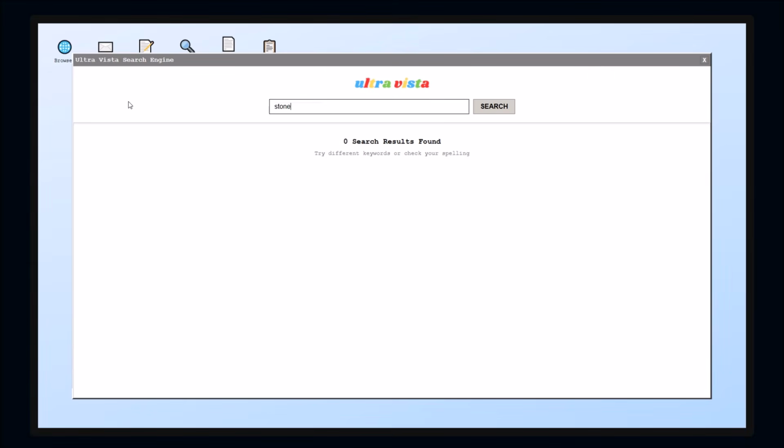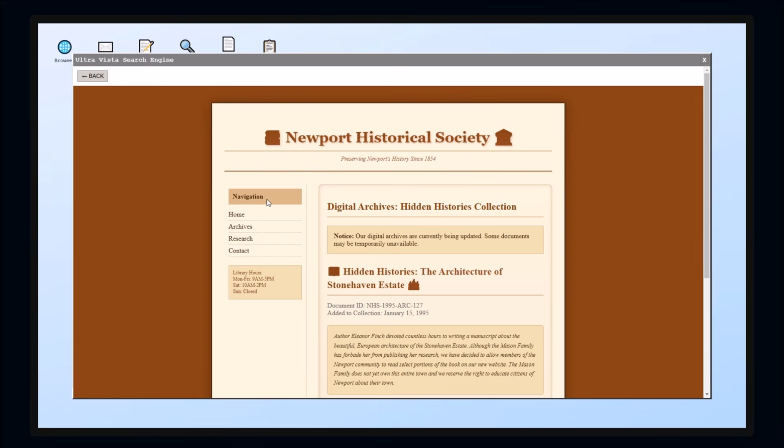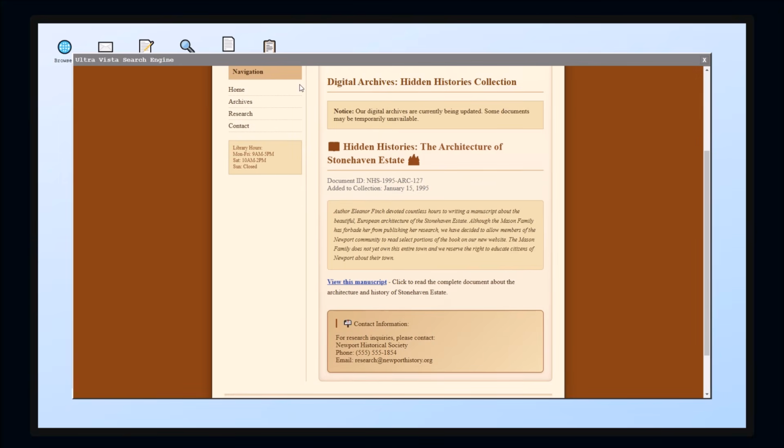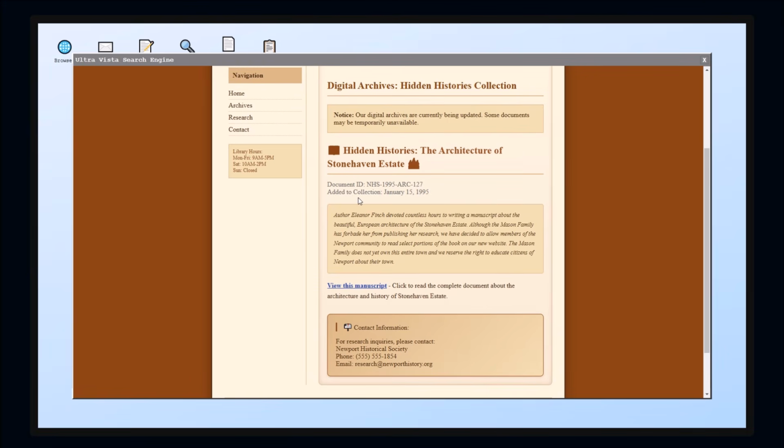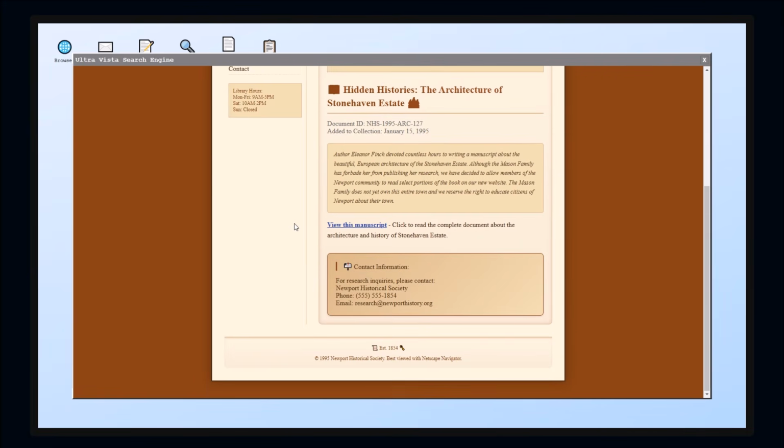Nope. Stonehaven. Hidden histories, the architecture of Stonehaven Estate. Our digital archives are being updated. So that means we can't click on any of the links, but we haven't been able to click on any of the links in most of these things. So, Eleanor French devoted countless hours to writing a manuscript about the beautiful architecture of Stonehaven Estate.